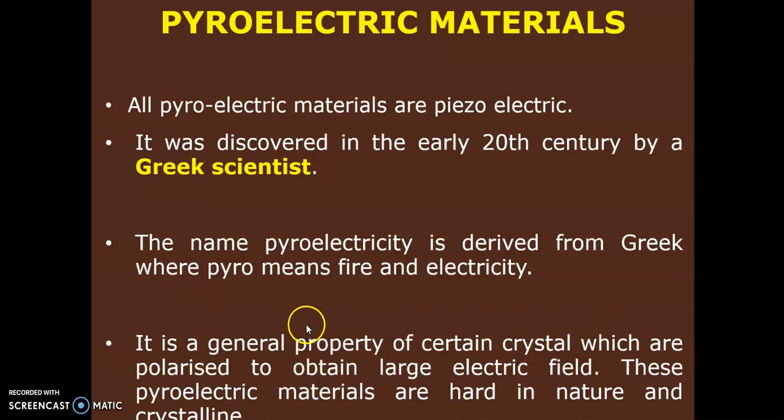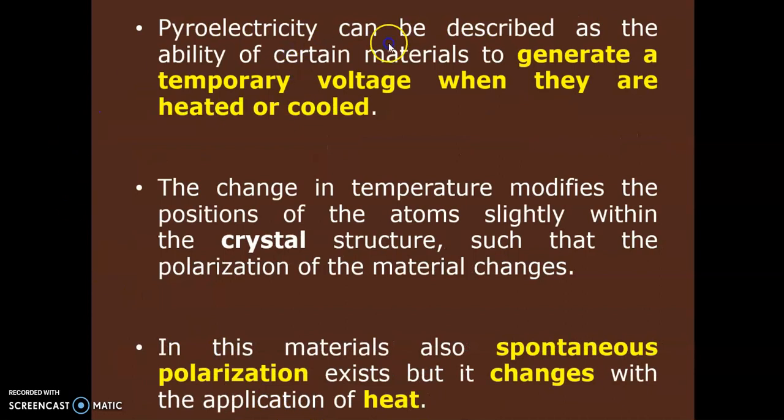You have just seen the demonstration in the video also. You observed when the dryer was taken near that material, how the multimeter showed you the deflections, the change in the voltage, positive voltage, negative voltage. That was the pyroelectric effect only. So pyroelectricity can be described as the ability of certain materials to generate a temporary voltage. Why temporary voltage? Because when heat disappears, that voltage will also disappear. So it is a temporary voltage when they are heated or cooled.